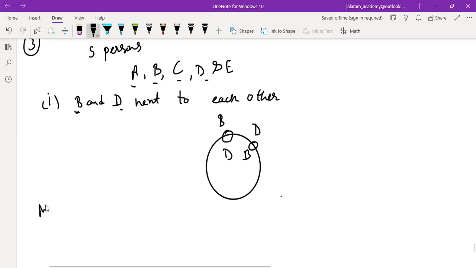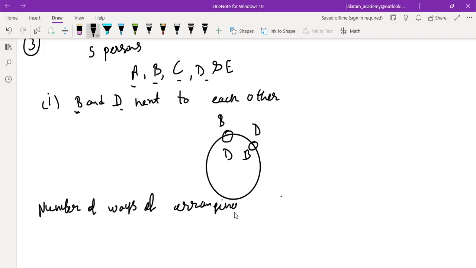So first we write number of ways of arranging 2 persons.